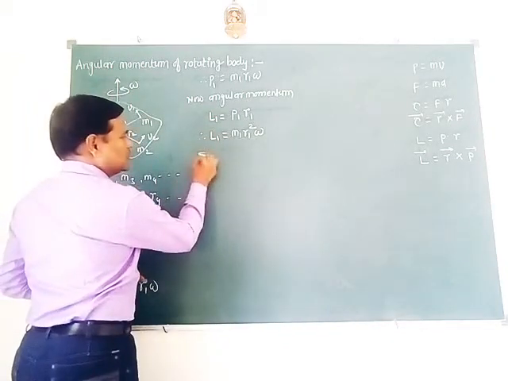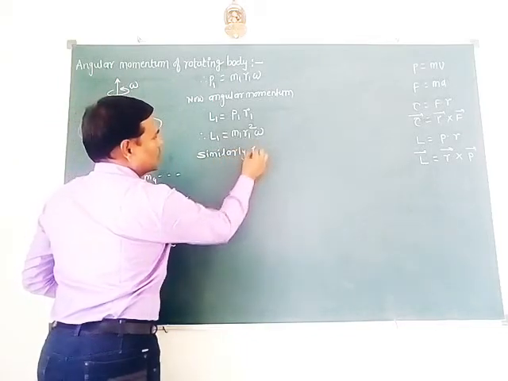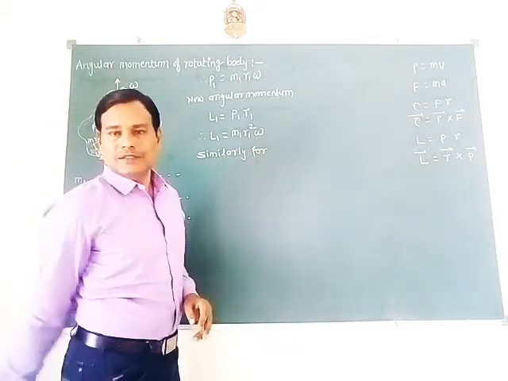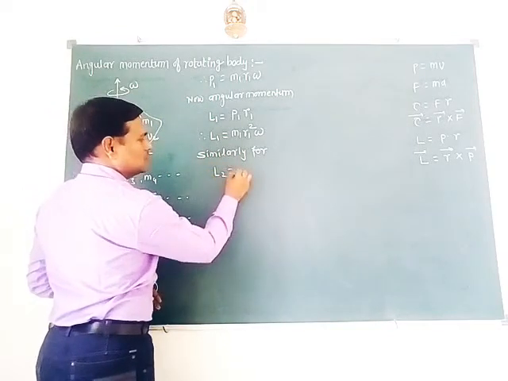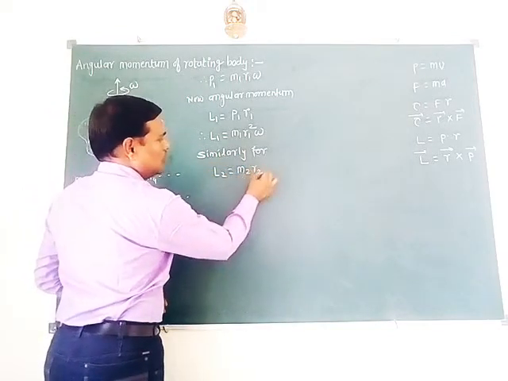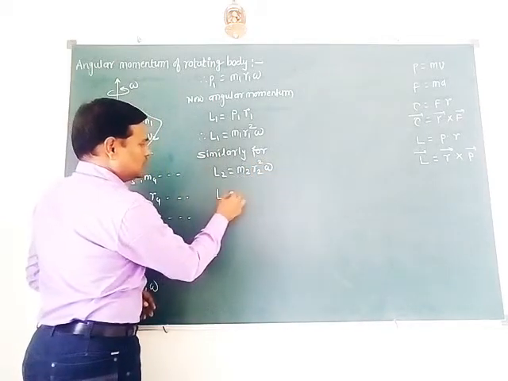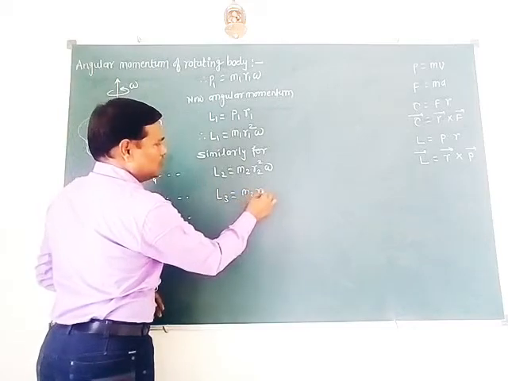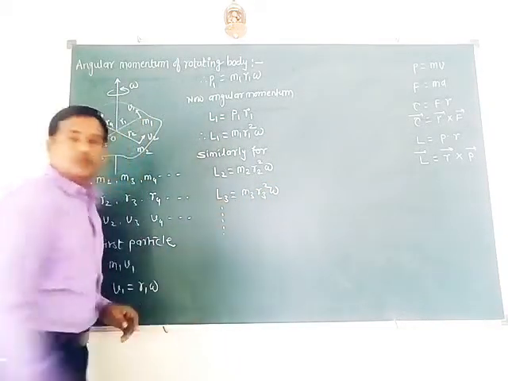We can write similarly for other particles. For the second particle, L2 can be written as m2 r2 square omega. L3 can be written as m3 r3 square omega, and so on.